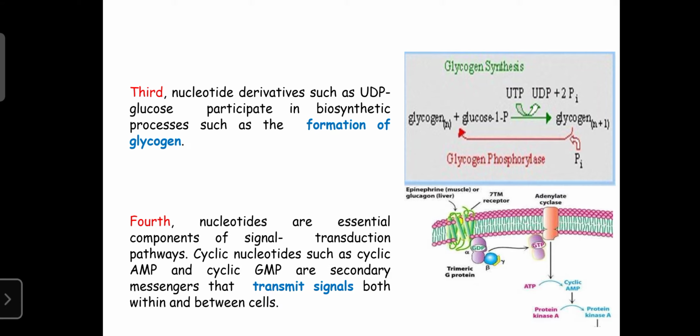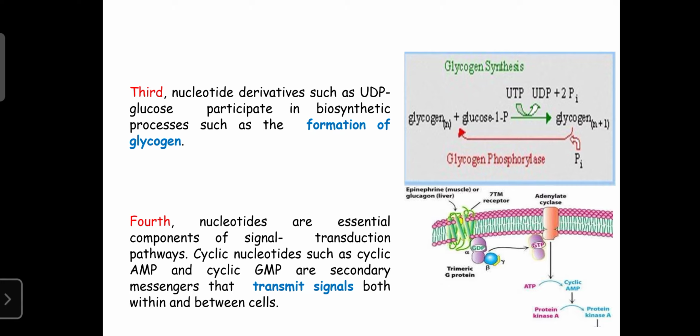These signaling molecules are formed from nucleotides. Cyclic AMP is formed from ATP or adenine, and cyclic GMP is formed from guanosine, and both cyclic AMP and cyclic GMP are considered secondary messengers. They carry the message from one cell to another cell, or from one organelle to another organelle within the cell.